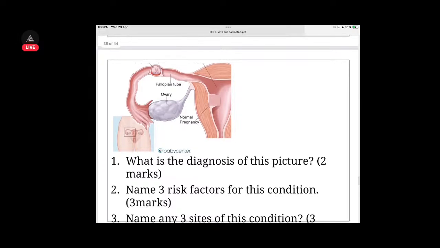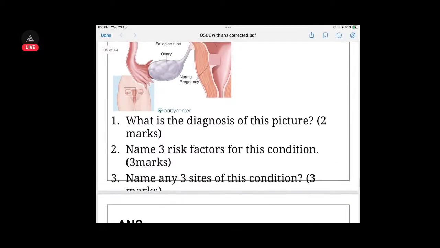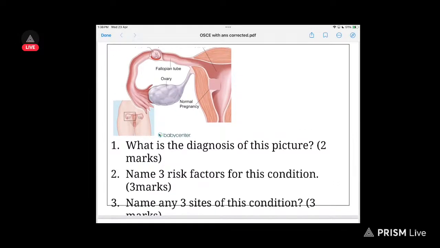Unfortunately, I'm not sure how I can show you guys what the question is actually. Leave it. So this is an ectopic pregnancy, unruptured type. Risk factors: in cases of uterine problem, pathology of the uterine cavity, in cases of IVF pregnancies, and presence of IUCD or usage of IUCD also is a risk factor.